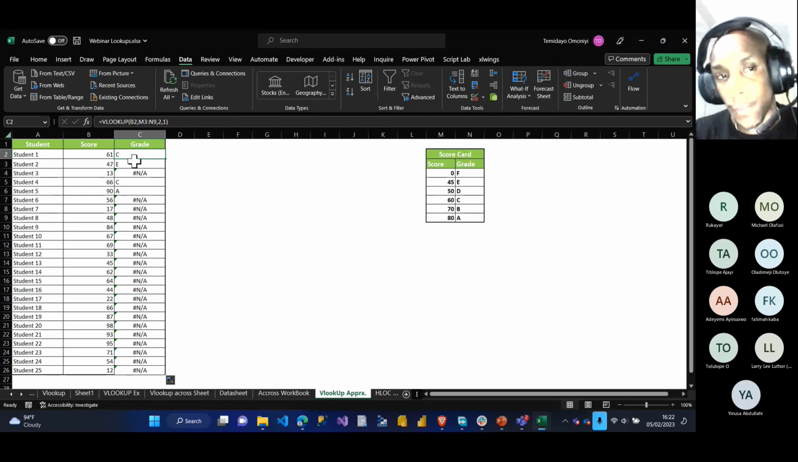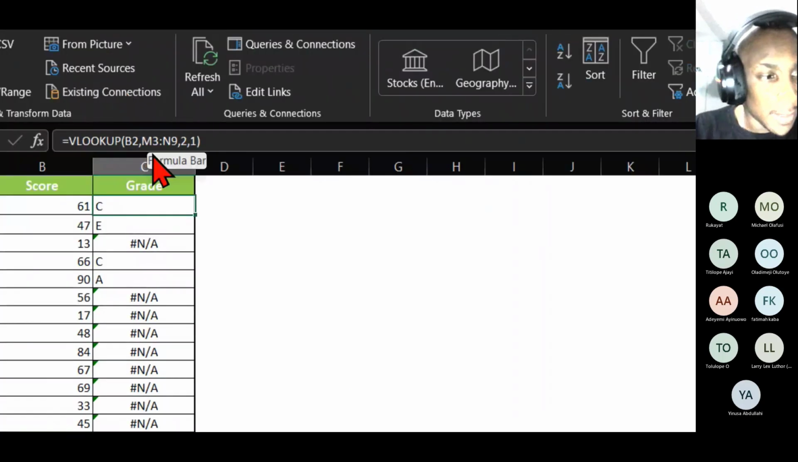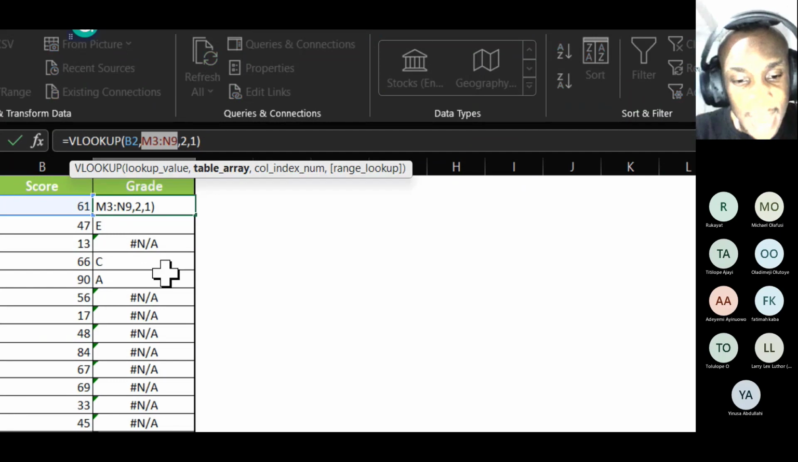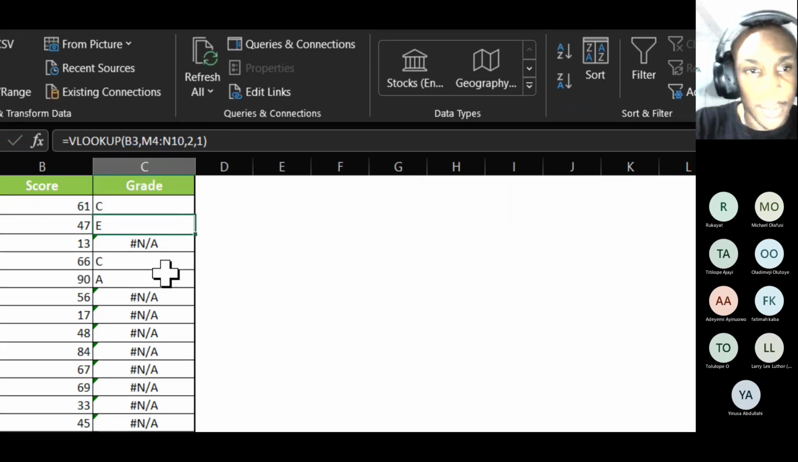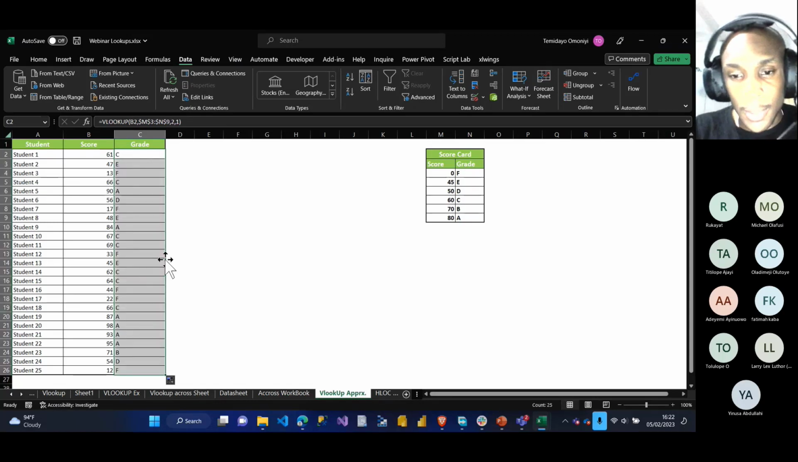If I come back to the original formula, let me zoom my screen a little bit. From the original formula, I'll select the entire table array, from M3 to N9, and I press F4 on my keyboard. F4 stands for absolute reference, I'm basically locking it. So I press enter, reduce the screen again, and drag down. And voila, all the answers are out.